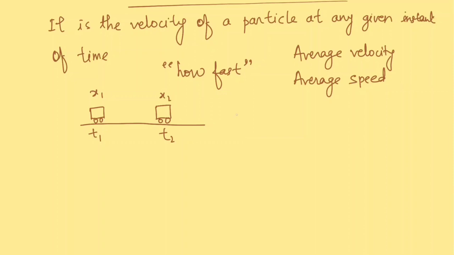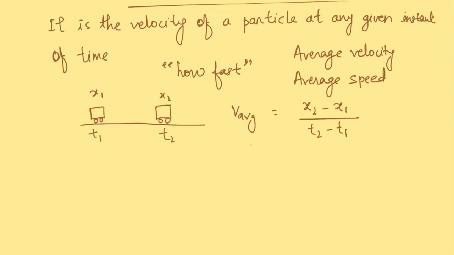Then we say that the magnitude of the average velocity v average is equal to (x2 minus x1) upon (t2 minus t1).